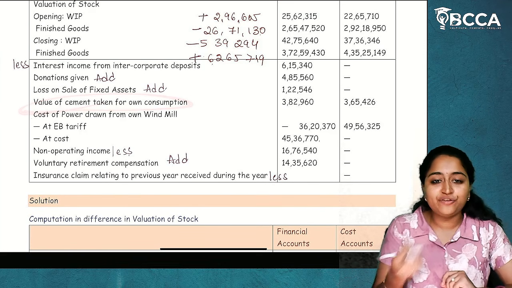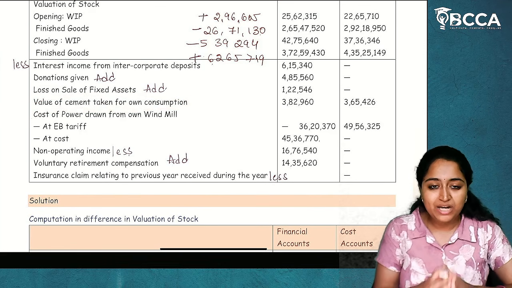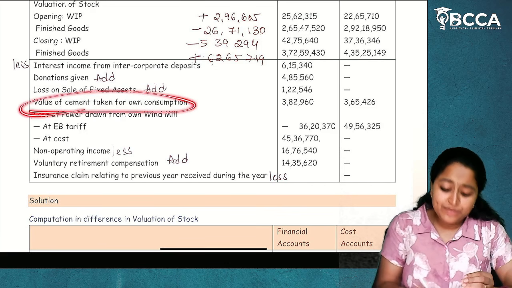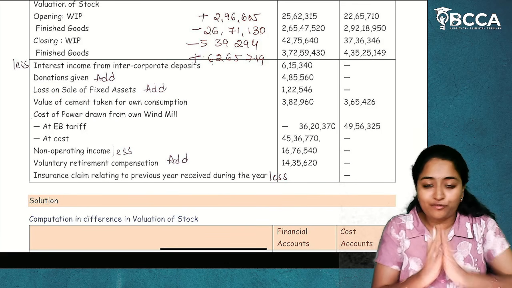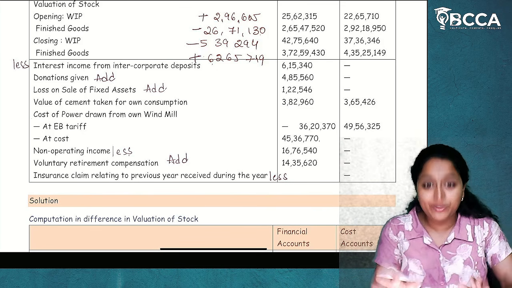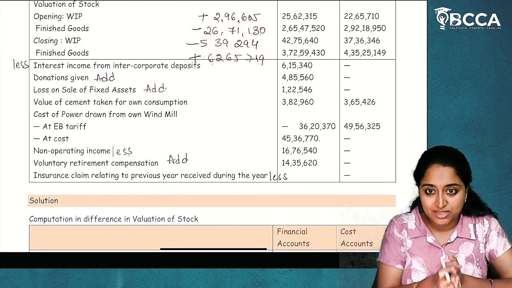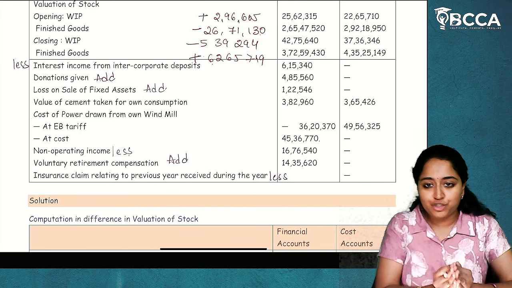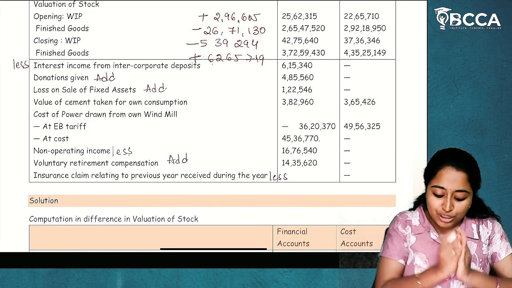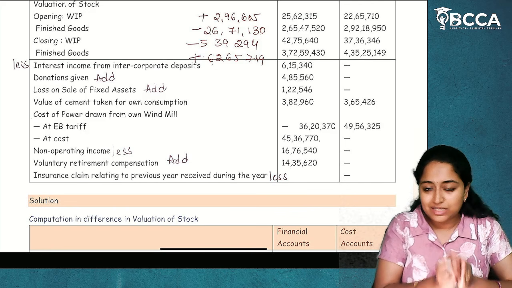Value of cement taken for own consumption. Now, see, value of cement taken for own consumption, you do not link it with profit itself because this is not given as cost. This is given as value. So, consider it only as an expenditure. Okay, value of cement taken for own consumption.